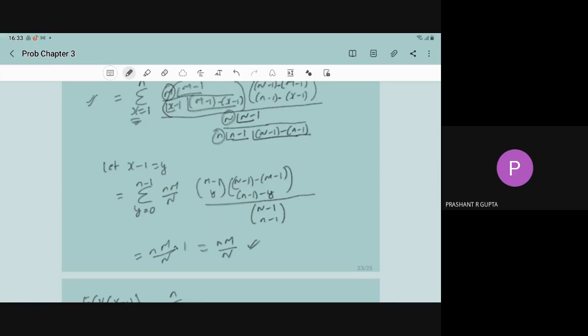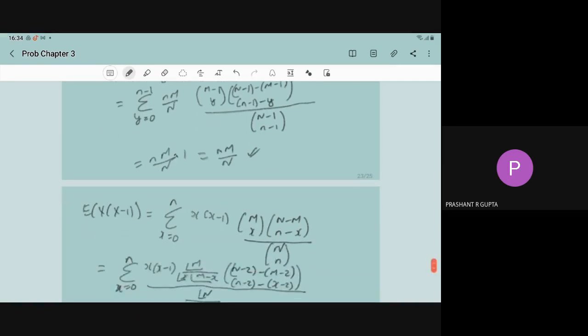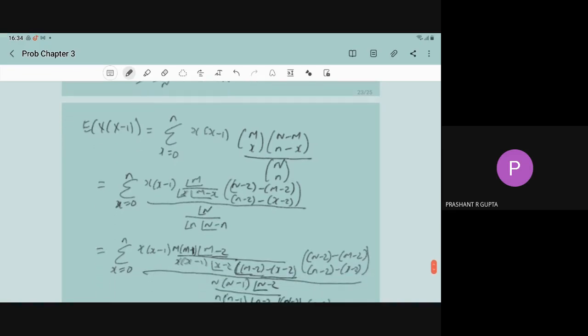In your course we have only the mean of the hypergeometric distribution. Variance we will not ask in the exam. Just for your knowledge, I am demonstrating how we can compute the variance, but that is not in the course. Just take the idea of how to compute the variance. As for the binomial distribution, we computed the variance by this approach. A similar approach we are applying for the hypergeometric. For that, the formula we can use, but the derivation is not in the course.